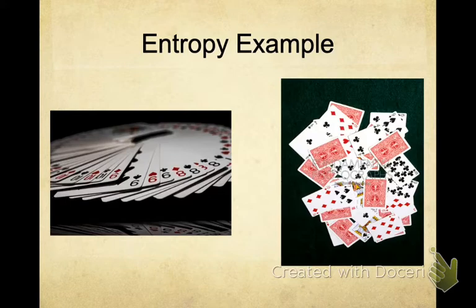But if I drop those cards on the floor, and I actually do that in class, this is one of my demos, the entropy would increase. If you look at the picture on the right, there's a lot more disorder in the cards. Some are upside down, the numbers aren't all together, everything's just kind of in disarray.